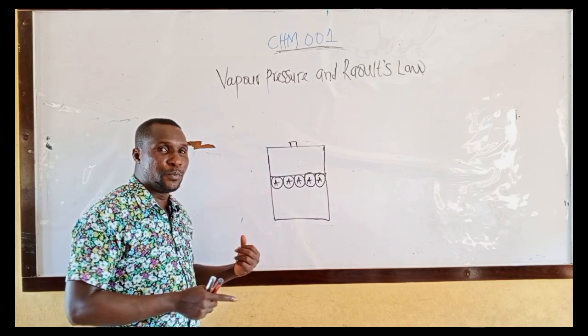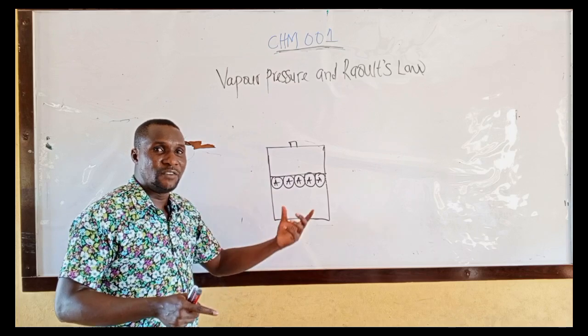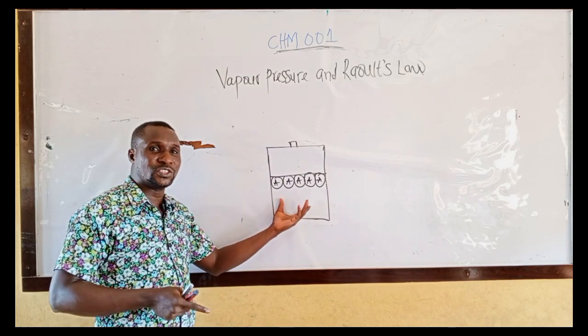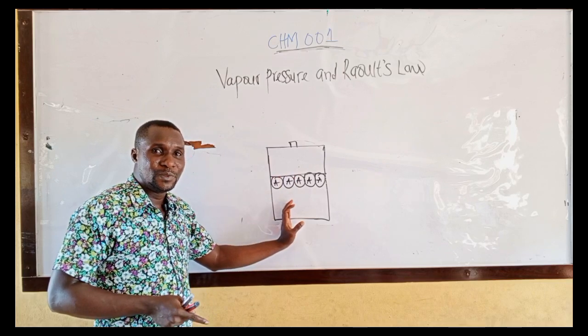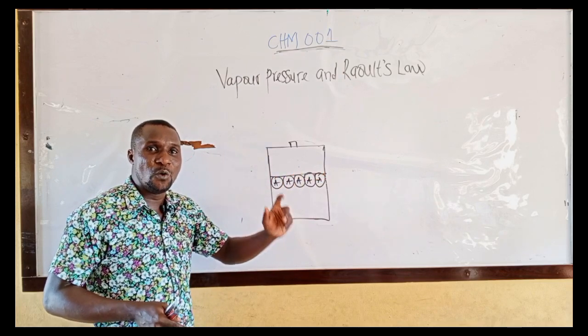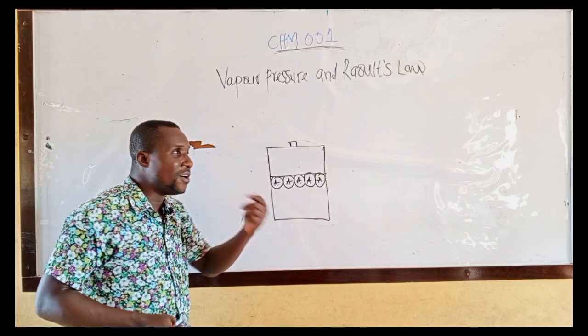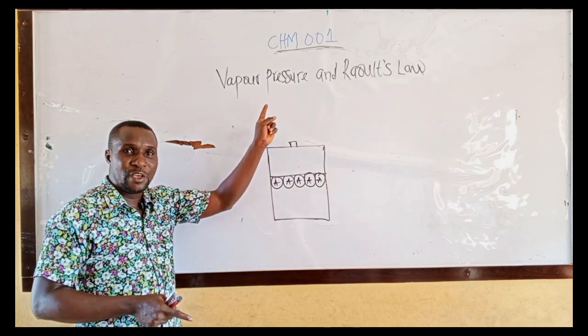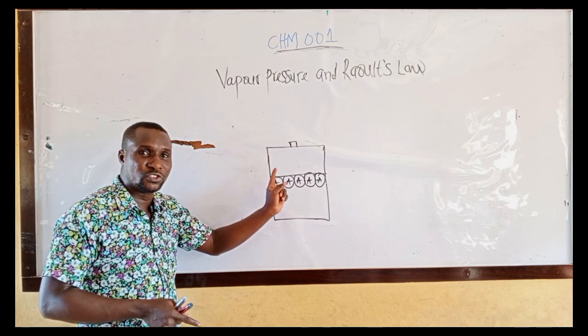Vapor. In an open container, there's evaporation. The vapor will escape. But in a closed container, the vapor will not escape when the liquid changes into vapor. Therefore, in a closed container, there is vapor pressure. Vapor pressure occurs in a closed container.